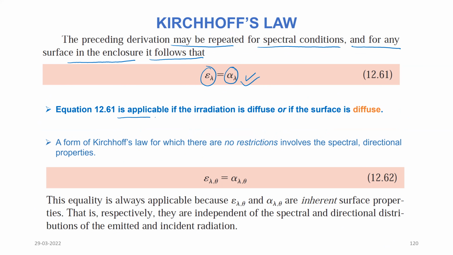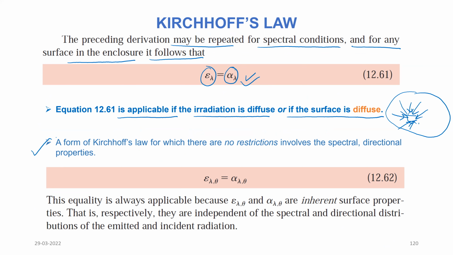This equation is applicable if the irradiation is diffuse or if the surface is diffuse. So if the surface is diffuse, that means it will be emitting the same amount of energy in all the directions. Or if the irradiation is diffuse, irradiation means any irradiation which is falling on this surface, diffuse means from all the directions the same amount of energy is falling on this surface actually. Okay, so that is the meaning here.